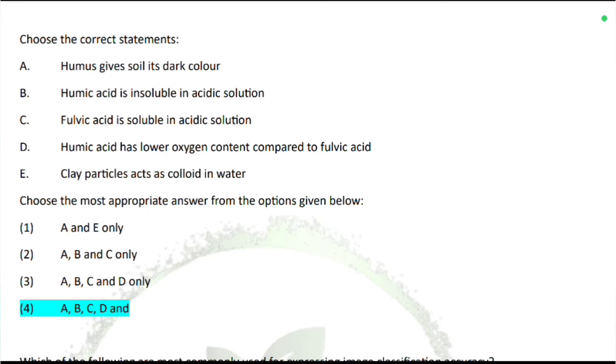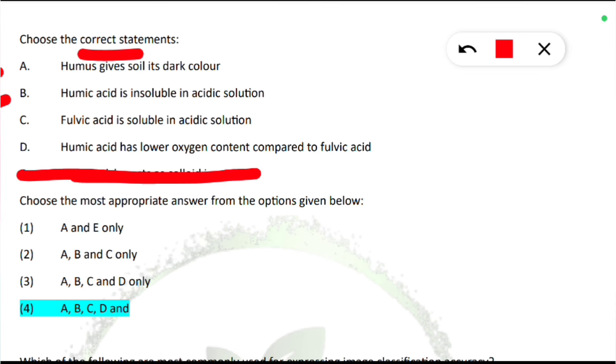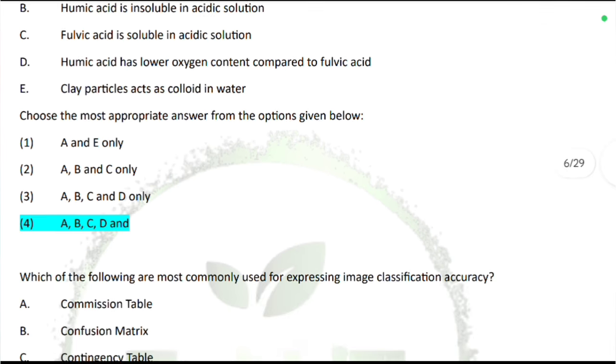Next is choose the correct statements. It is giving about the humic acid, fulvic acid, humic, clay particles. So here the statements are A, B, C, D, E. 5 statements are given and they are asking which are the correct statements. So you should know humus gives soil its dark color, correct. Humic acid is insoluble in acidic solution, yes. Fulvic acid is soluble in acidic solution, yes. Humic acid has lower oxygen content compared to fulvic acid, yes. And also you should know humin, it is insoluble in both acidic and alkaline solution. Let's move on to the next question.